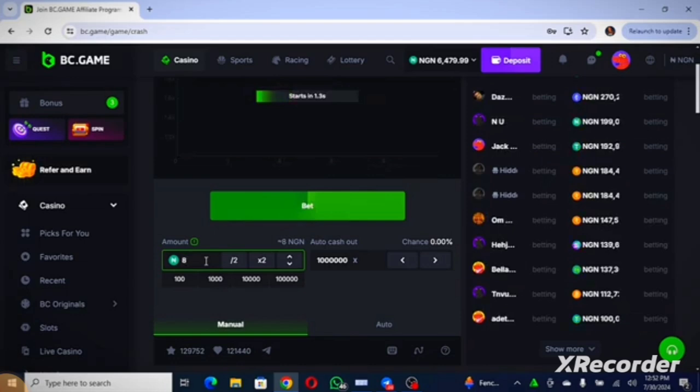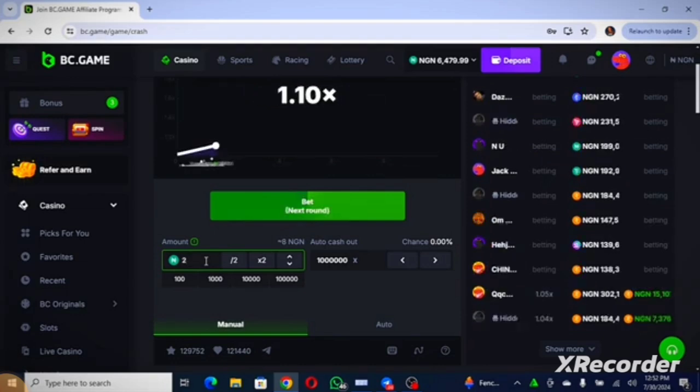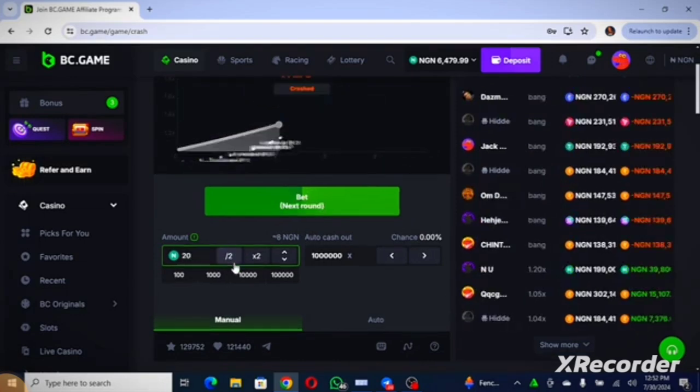Meanwhile, the lowest money you can put here is 8. Let's say I put 20. If I want to divide it by 2, I click here and it divides it by 2, but if I want to multiply it by 2, I click on here, right? So that is it, guys.